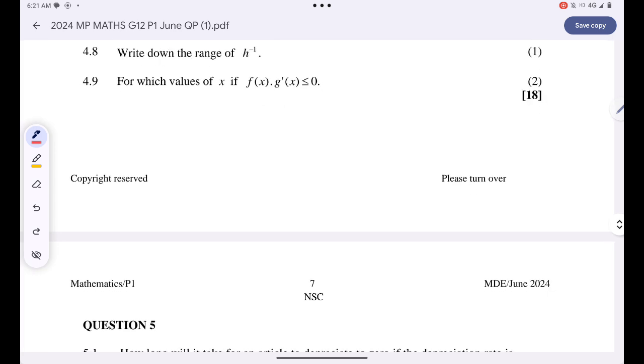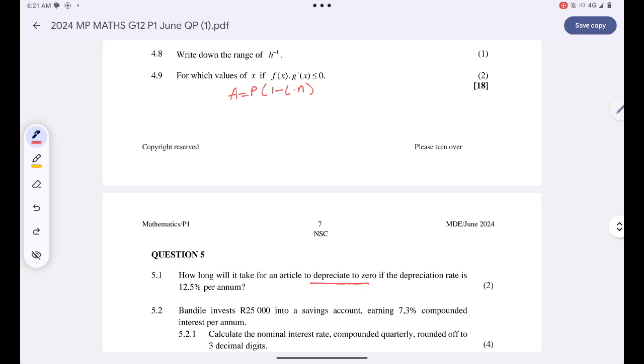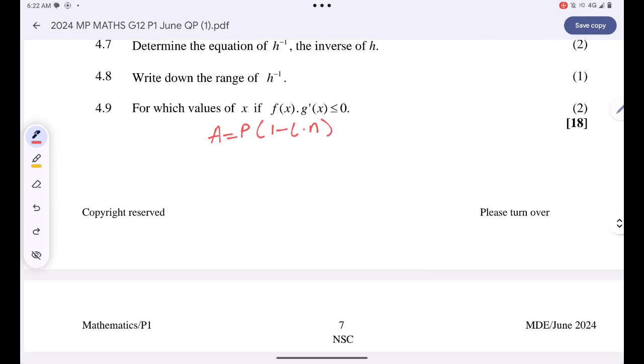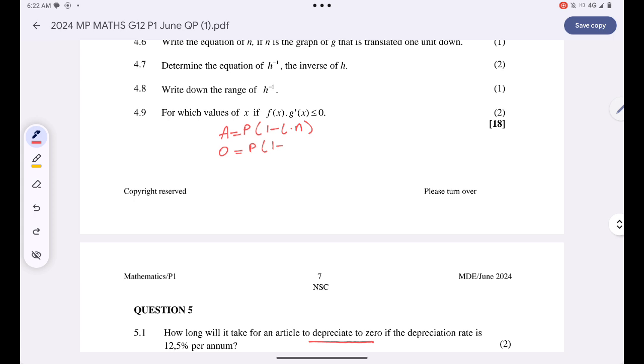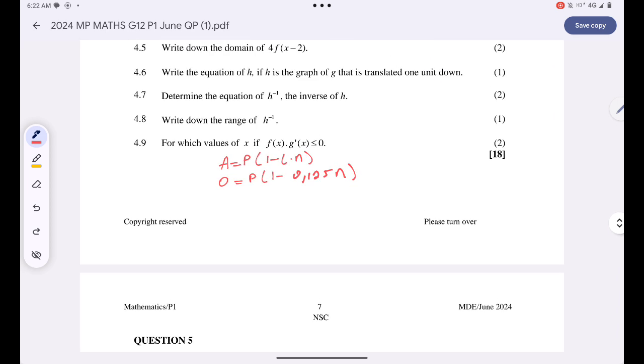So I can simply say A is equal to P(1 minus i multiplied by n). How long? The future amount, guys, will be 0 rands. The principal amount you don't know, so let's just write P. That's 1 minus 12.5%, that's basically 0.125 multiplied by n. The only unknown I'm looking for is n.